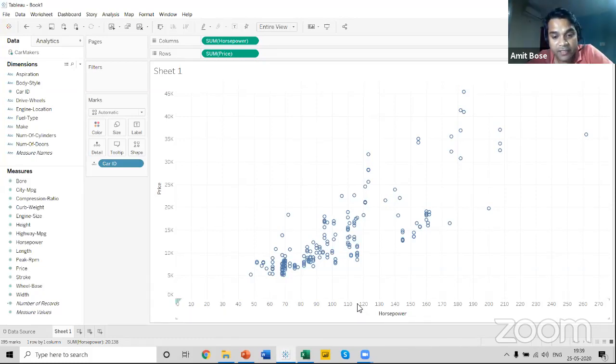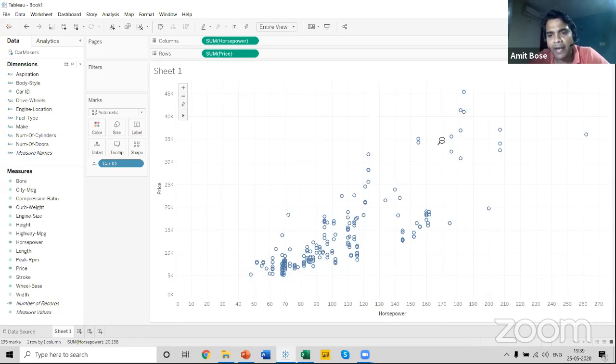On some of the screens, these axis numbers may be changed, or may be showing some different numbers. Instead of starting from 0 to 10, it might be showing 0 to 20. So don't get confused. It's all the same. It depends on the screen size, because Tableau visuals take the size of the screen and they adjust their size and numbers as per the screen size.